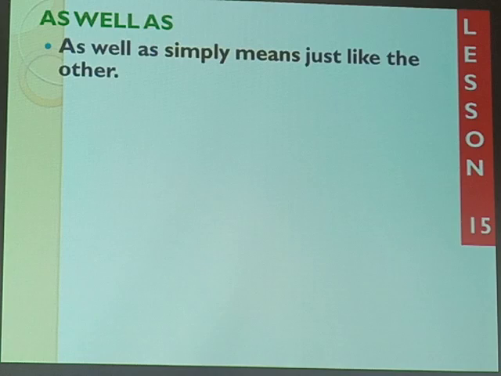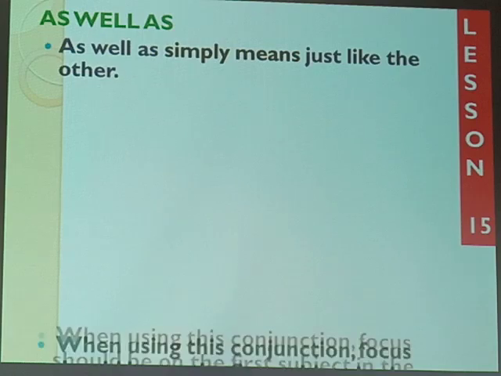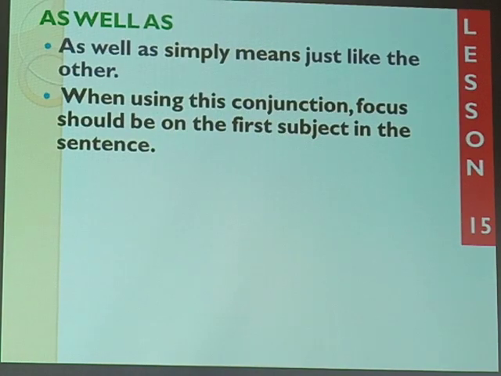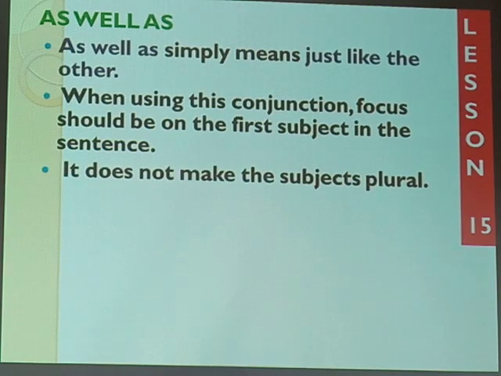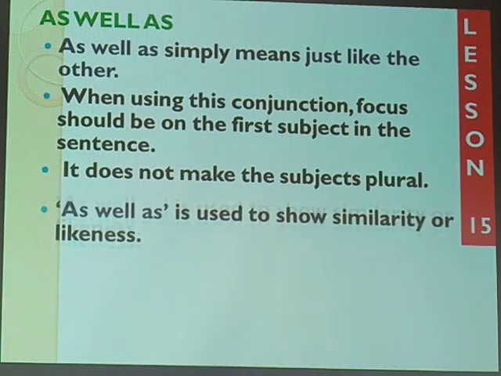We give the same quality, we borrow the same quality from another person or another object to this one we're talking about. We're saying, when using this conjunction, our focus should be only on the first subject in the given sentence, that which we are talking about. Take that as a serious point to note. When using the conjunction as well as, our focus should be on the first subject. It doesn't make the subjects plural, by the way. Yes, we shall see this from the examples we're going to have just after this.